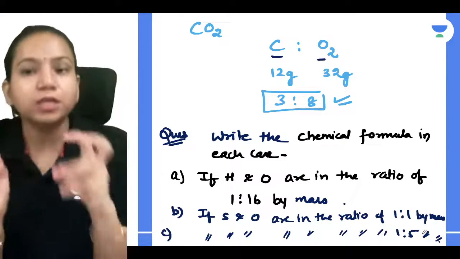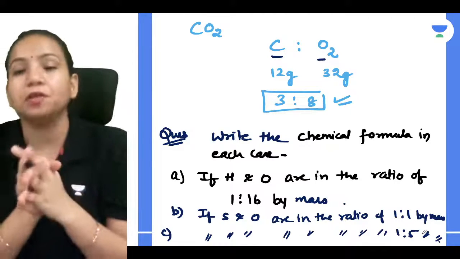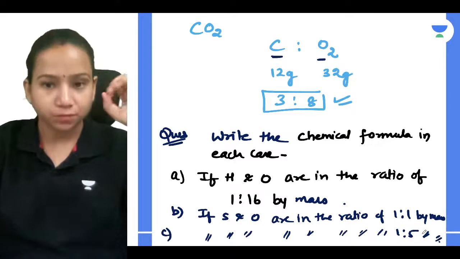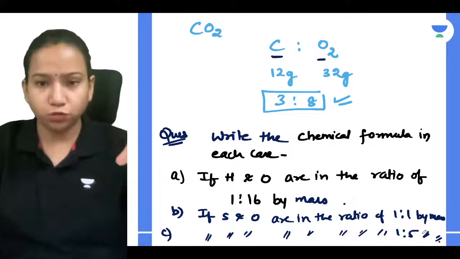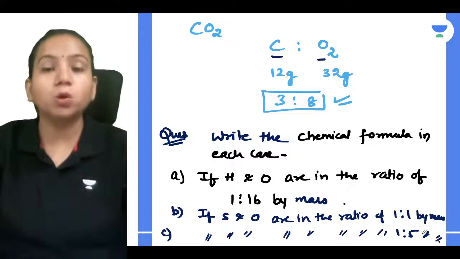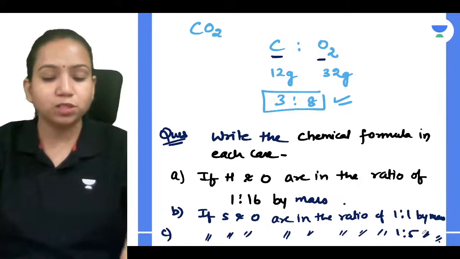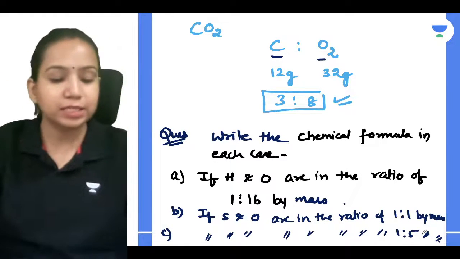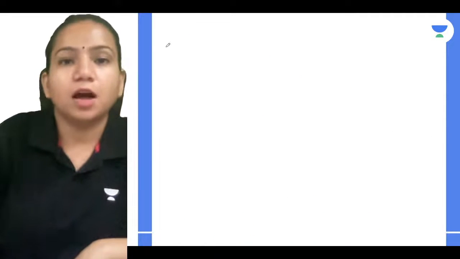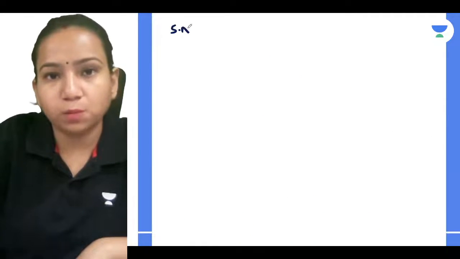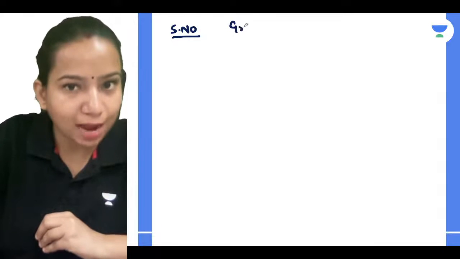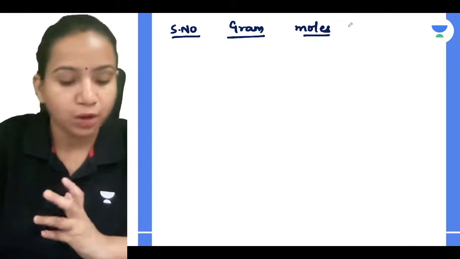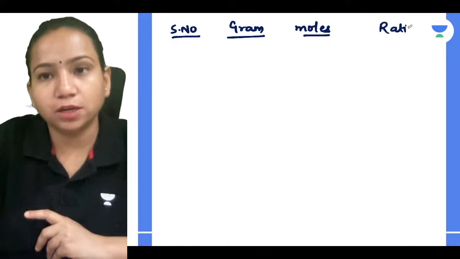Very simple. Whatever is the ratio by mass given, you have to calculate the moles from it first, and once you have calculated the moles, whatever is the mole ratio, that only is going to decide your chemical formula. Very simple. So can we do it here according to the cases? We can make a table: serial number, grams ratio, what they have given. The mass ratio is obviously going to be in grams, so you can find out the moles ratio, and you will get the ratio for the compound.